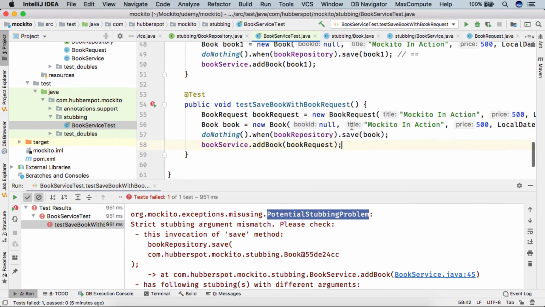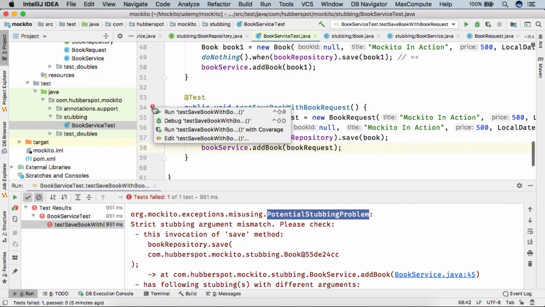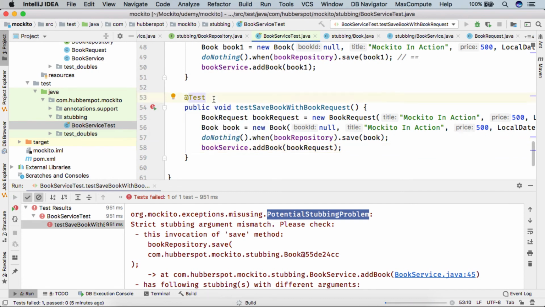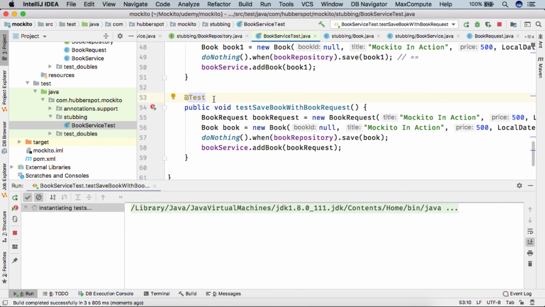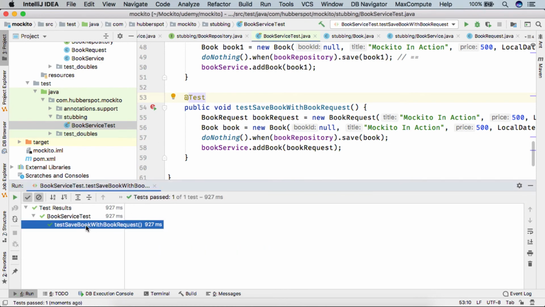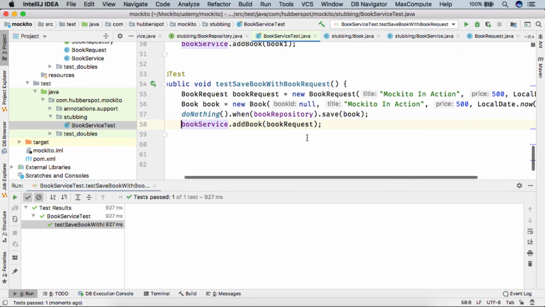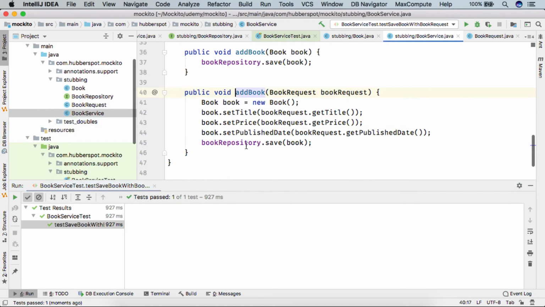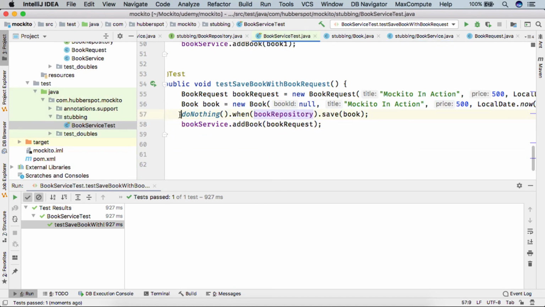So if I run the test case now, you can see the test case got executed successfully. What Mockito did was, when the book repository save method was called, it took this book and saw that there is one stubbing made on book repository save method with the book which we have created here in our test.